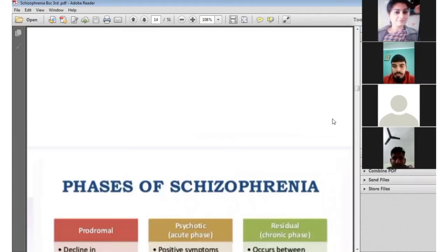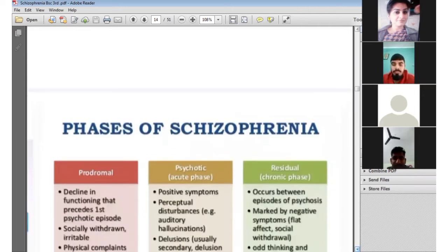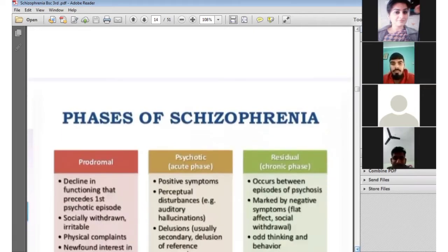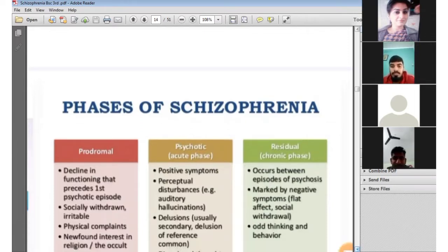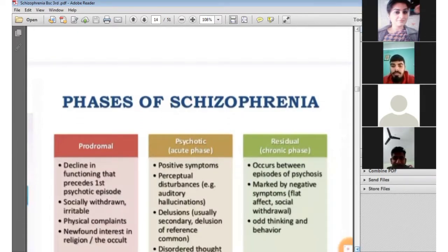Next, we have discussed the phases of schizophrenia. The phases of schizophrenia are divided into three: prodromal, psychotic acute phase, and residual chronic phase. The prodromal phase is a decline in functioning that precedes the first psychotic episode, with social withdrawal, irritability, physical complaints, and newfound interest in unusual ideas that lead to schizophrenia.